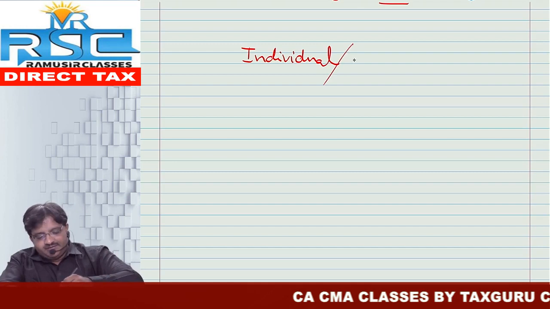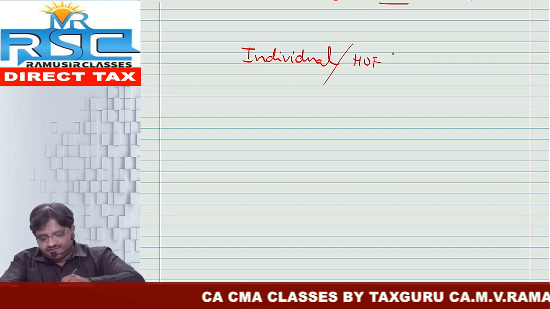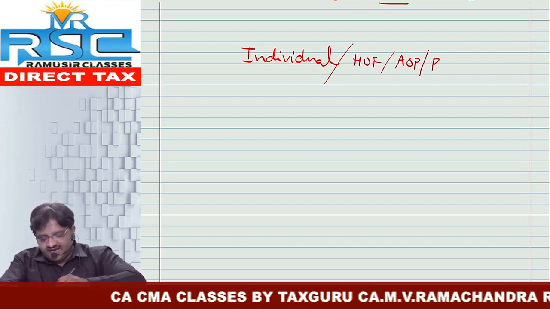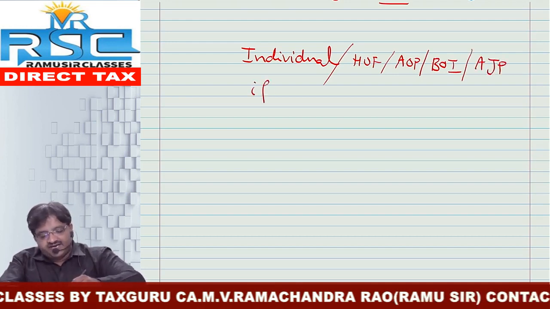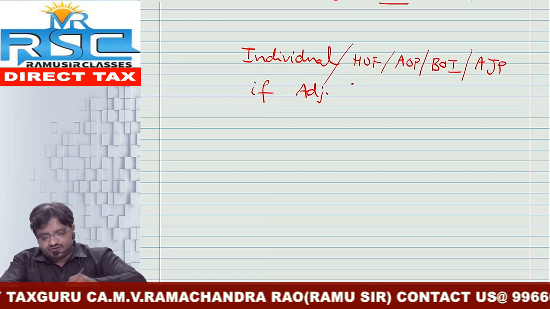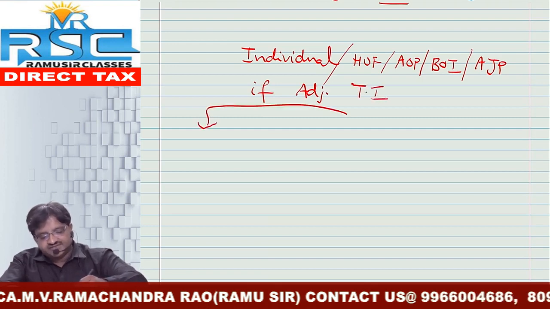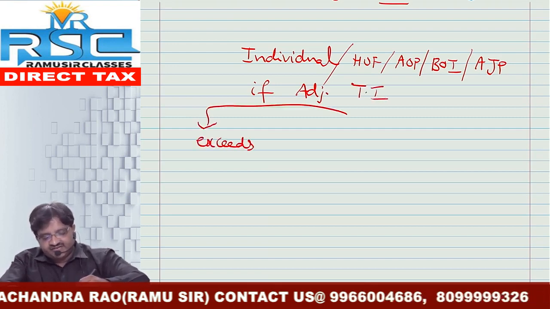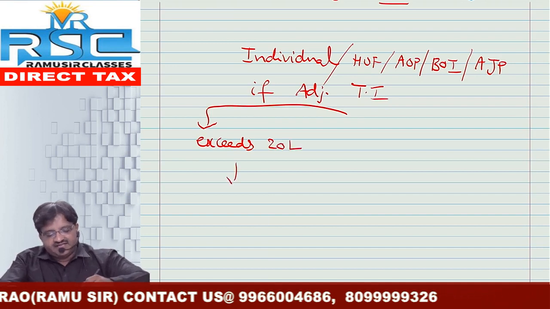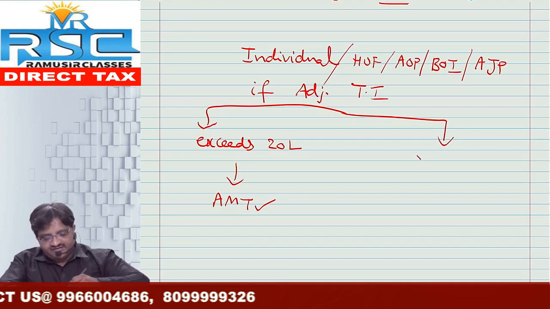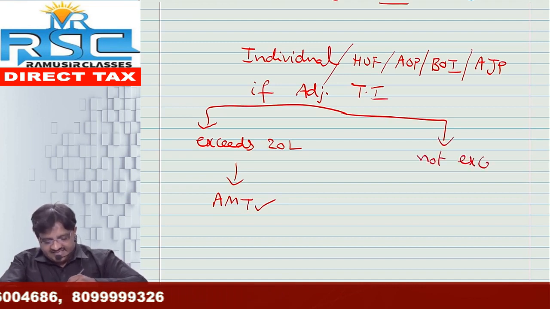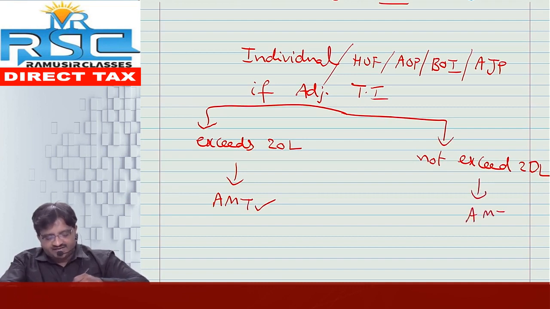So AMT provisions are applicable for individual, HUF, as well as AOP and BOI, and last but not least AJP, provided their adjusted total income exceeds 20 lakh during the previous year. In this case, yes, AMT provisions are applicable. Suppose it is not exceeding 20 lakh, in this case the provisions of AMT are not at all applicable.